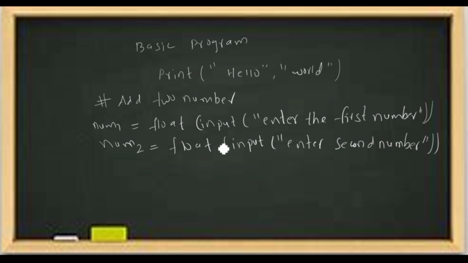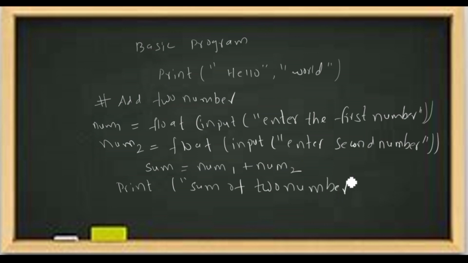Now let us write the calculation: sum equals num1 plus num2, and simply print it. Print, in double quotes, sum of two numbers, close the quotes, then a comma, write sum, and close the bracket.